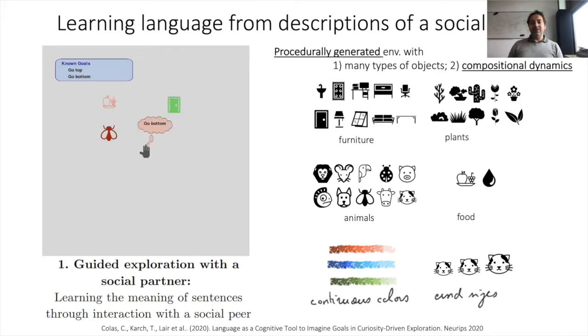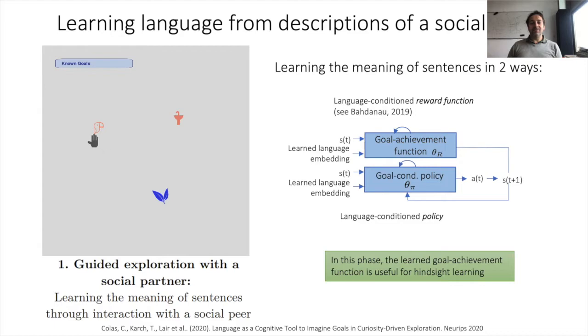For example, animals can be grown if one brings them food or water, but plants can only be grown with water. So an agent initially tries random things, and there is a social peer providing a linguistic description of what it did in an episode. The agent is going to learn the meaning of these descriptions and reuse them as its own goals in the next episodes. And here, in line with the embodied framework, the meaning of sentences will be learned and encoded in two ways.